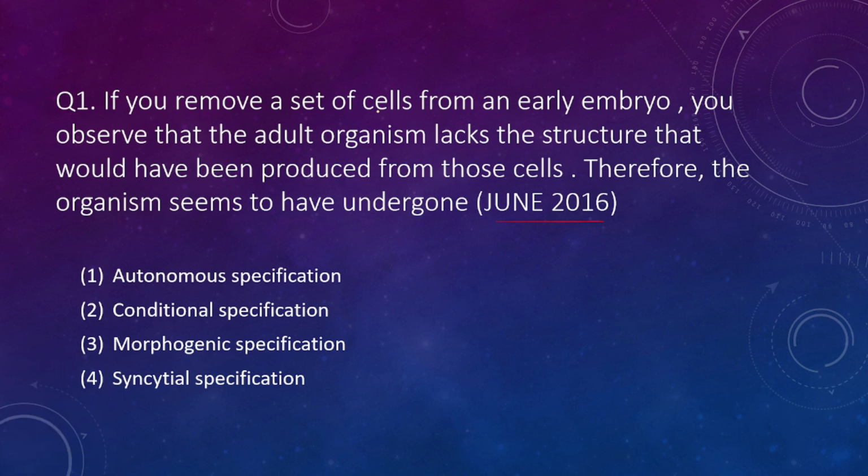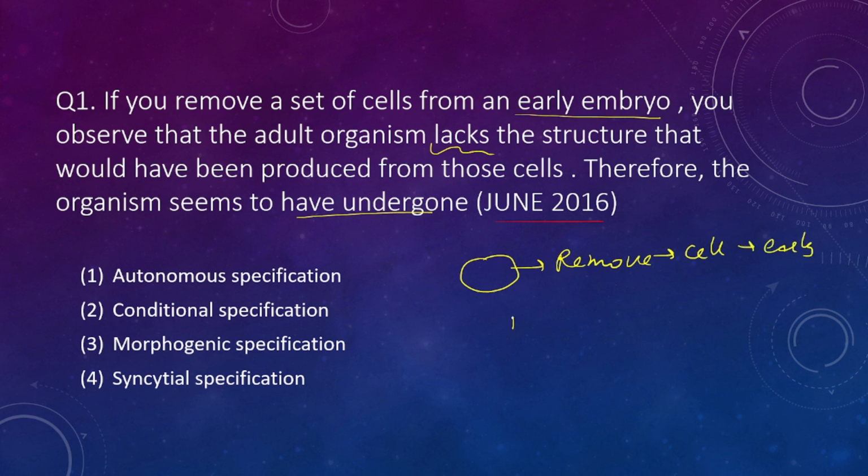If you remove a set of cells from an early embryo, you observe that the adult organism lacks the structures that would have been produced from those cells. Therefore, the organism seems to have undergone... So, if we remove some cells from the early embryo, the adult also lacks those structures.